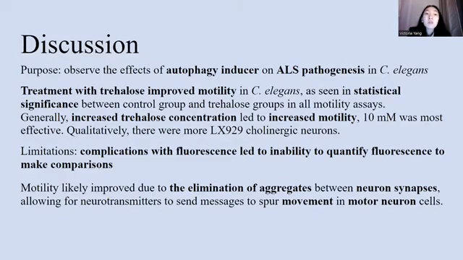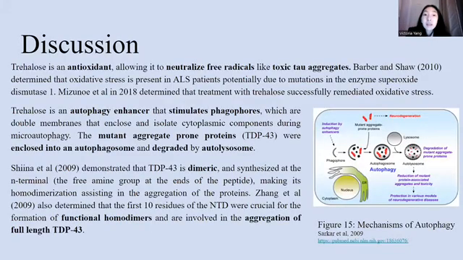Motility was likely improved due to the elimination of aggregates via autophagy, which allowed for a greater ease for neurotransmitters to send chemical signals like acetylcholine to create movement in the motor neuron cells of the nematodes. Trehalose is an antioxidant, allowing it to donate electrons and neutralize free radicals like toxic tau aggregates. Barber and Shaw in 2010 determined that oxidative stress is present in ALS patients, potentially due to mutations in the superoxide dismutase 1. Mizuno et al. in 2018 determined that trehalose successfully mediated oxidative stress in mice, suggesting trehalose antioxidant properties.